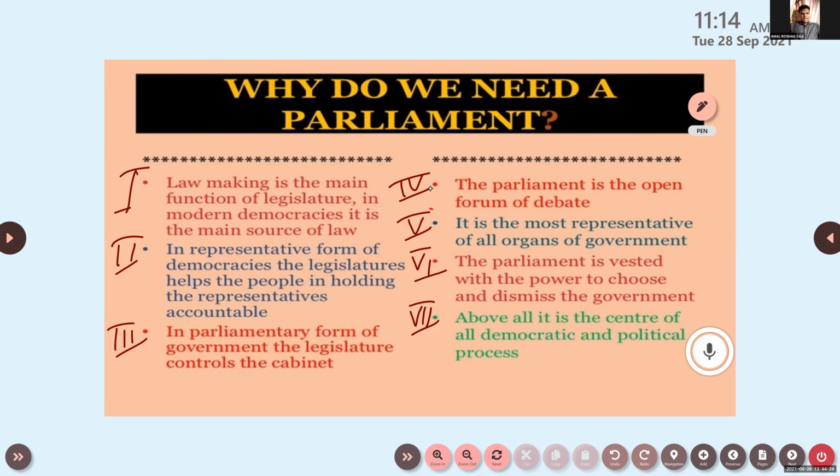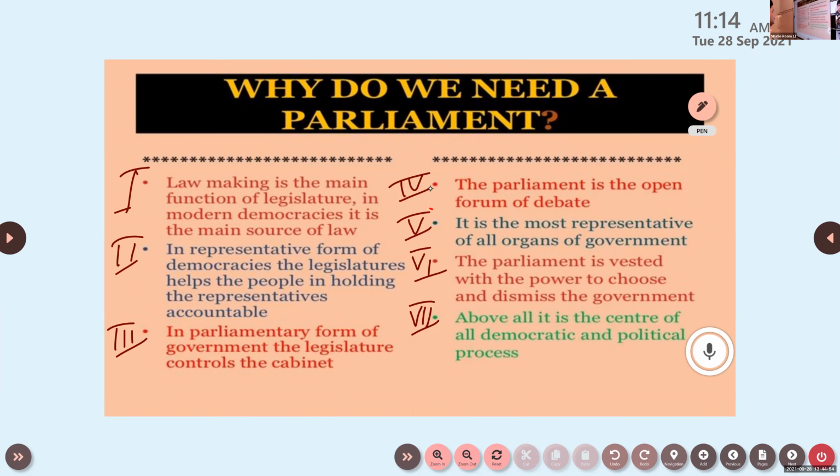Amal, yes sir, please give me the interpretation, the meaning of that sentence. It means that the function of a legislature is to make the law. Then, in a modern democracy, the legislature is the only organ that makes laws. Okay, yes, the only source, correct.